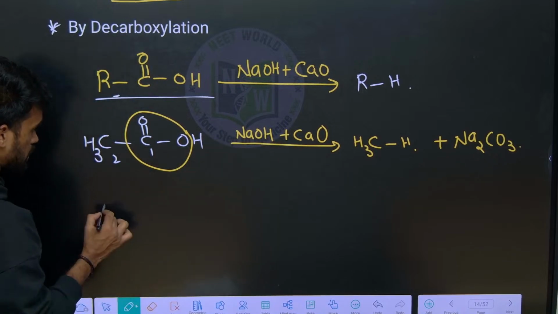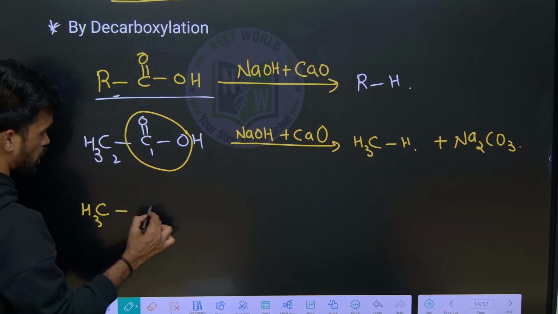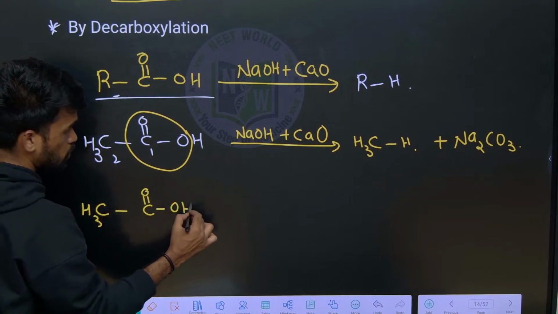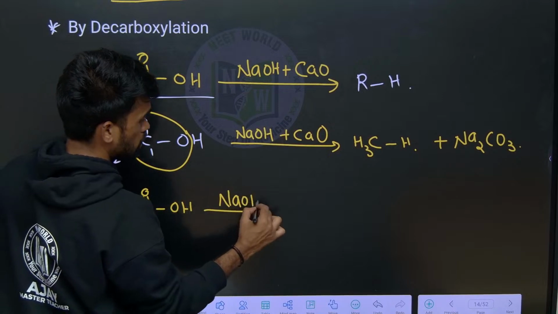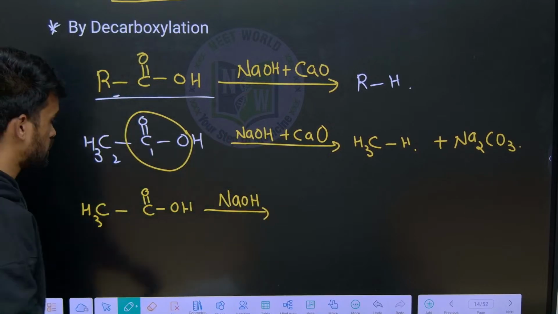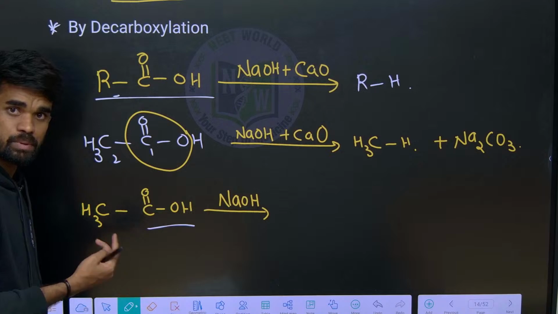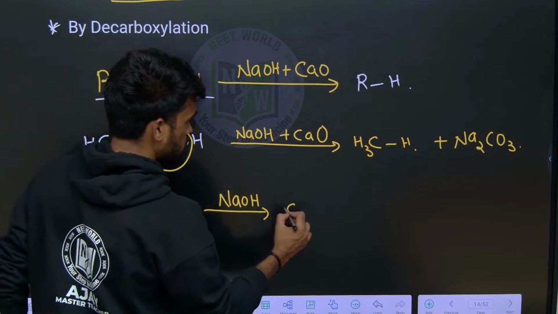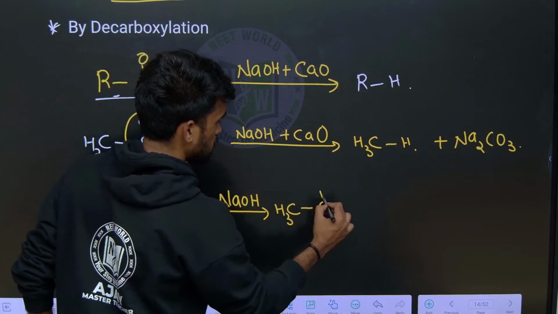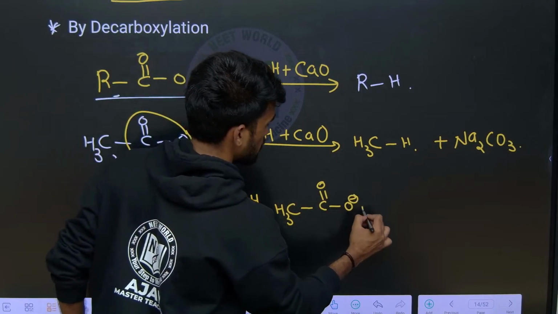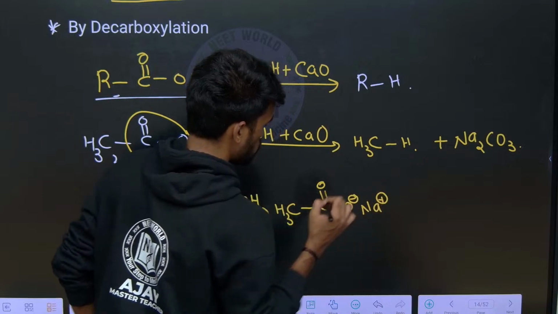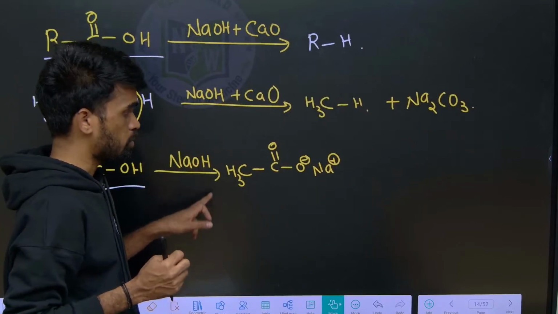Actually what happens here is, when we have this carboxylic acid, it is in basic medium now. First it converts into the respective carboxylate ion. An acid-base reaction takes place and forms a salt like this: H plus is removed, giving O minus Na plus. This is the sodium salt of the carboxylic acid.